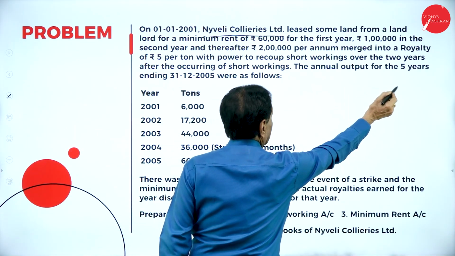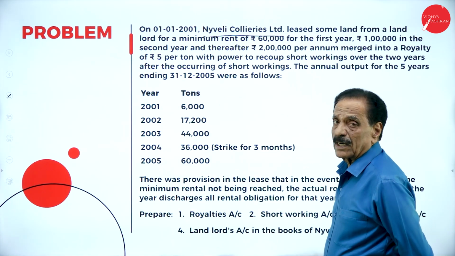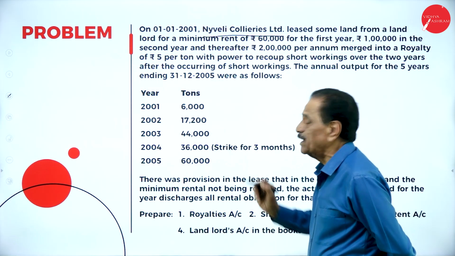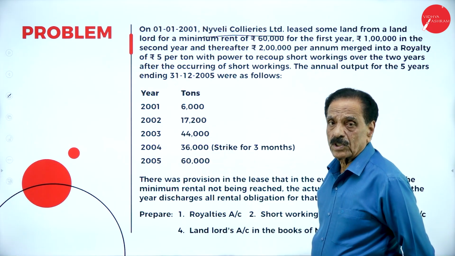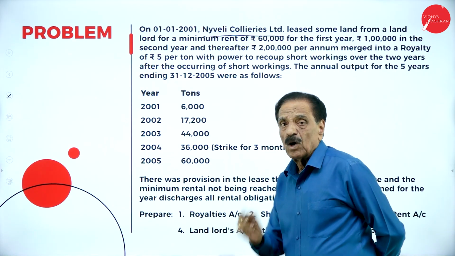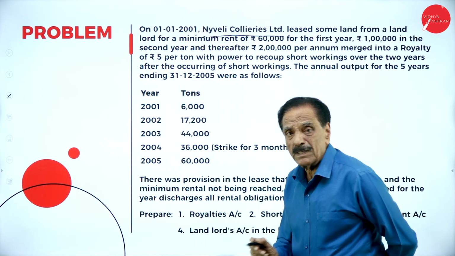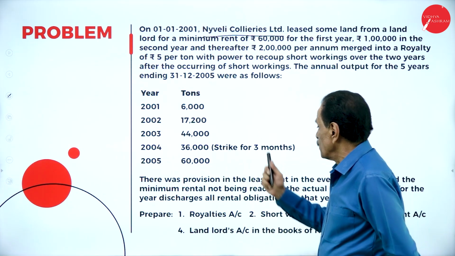The annual output for the 5 years was: 2001, 6,000 tons; 2002, 17,200 tons; 2003, 44,000 tons; 2004, 36,000 tons, with a strike for 3 months. Only the output for how many months? 9 months is there. 9 months output is 36,000, at 5 rupees.